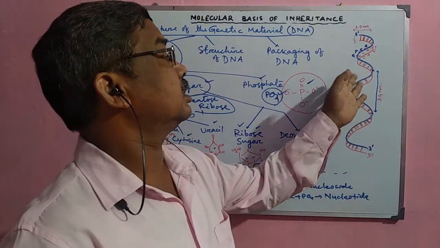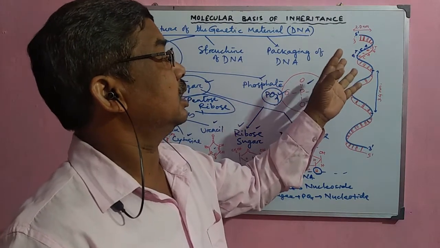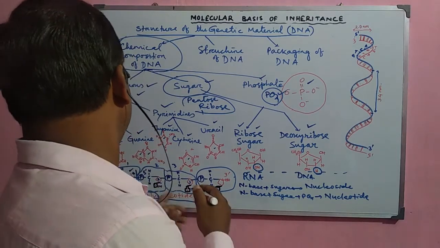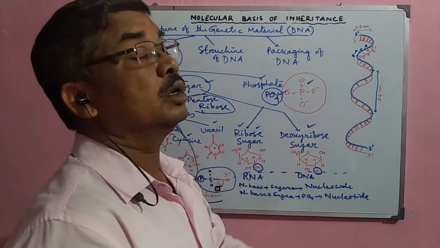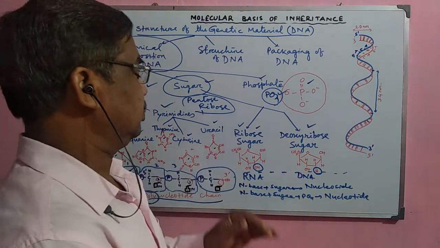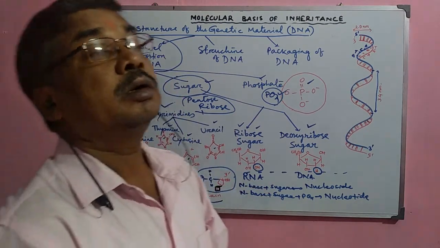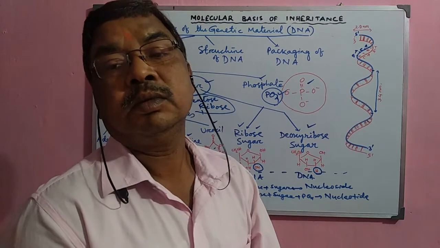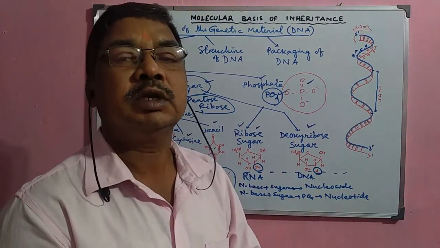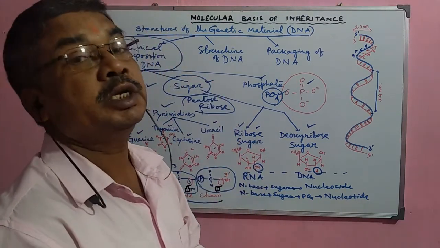And later on we shall study the detailed structure of the DNA molecule, where we will see how the double strands are linked with one another. Suppose adenine combines with thymine, and cytosine combines with guanine. So this is the chemical structure of the DNA molecule. As we have already discussed in the biomolecules chapter of class 11, we have already studied the detailed structure of the nucleotide, so there is no need to discuss it here. Now, next we shall go to the structure of the DNA molecule.